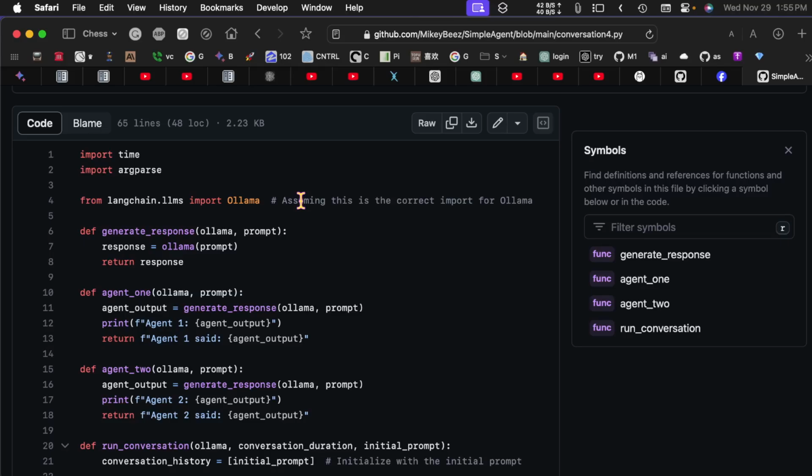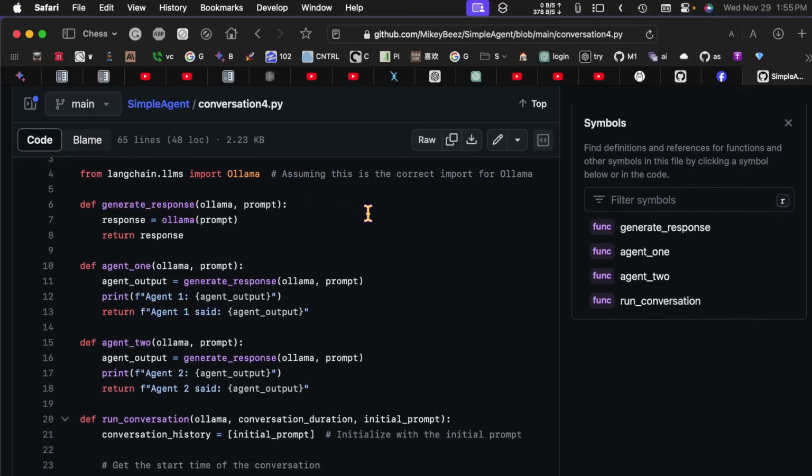So I probably need to add that to the README file. So we're going to generate a response. We're going to use this Ollama information, which we set down below, and the prompt, which we're going to grab from argparse. And then we get a response from it and we return it.